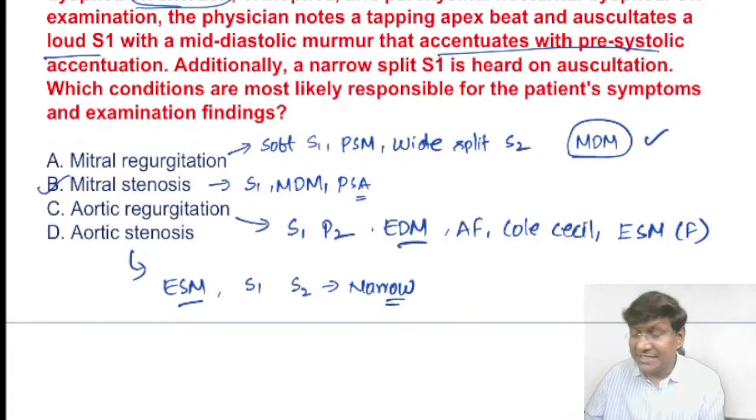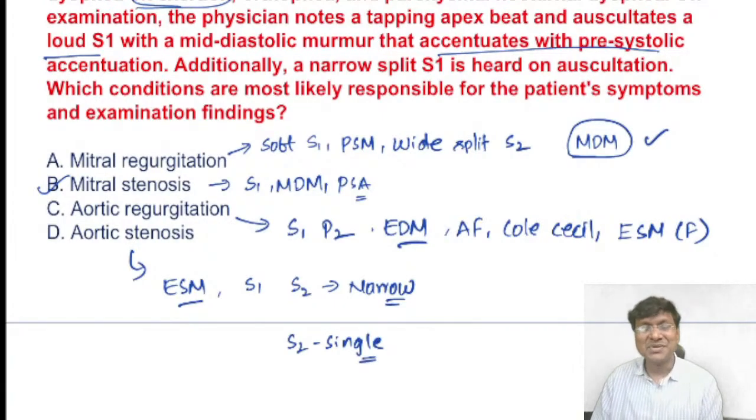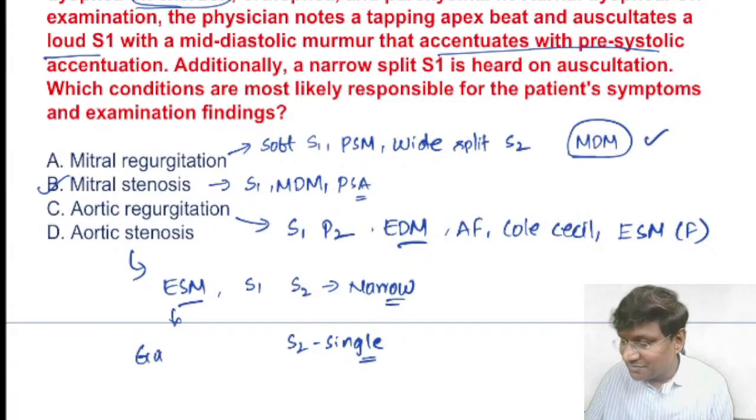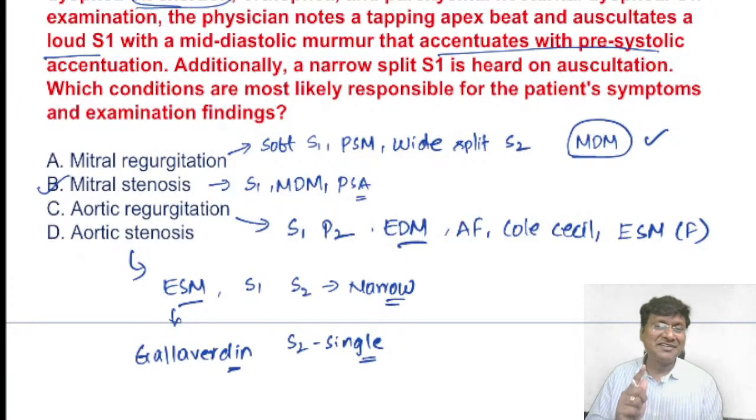These patients have a narrow split S2, or they can also have a single S2 if there is moderate or severe AS, right? And in patients with aortic stenosis, please remember the murmur will radiate to the apex, and that is called the Gallavardin phenomenon. So Gallavardin phenomenon is where the murmur of aortic stenosis radiates to the apex. Okay. Now this is the auscultatory finding in all these clinical scenarios.